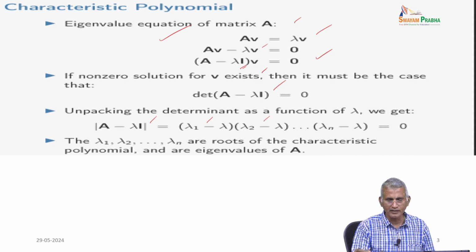Then lambda 1, lambda 2, and so on up to lambda n are the roots, called characteristic roots, which come from the characteristic polynomial, and we call them the eigenvalues of A. So, this is the fundamental definition of eigenvalues with the help of the matrix A.